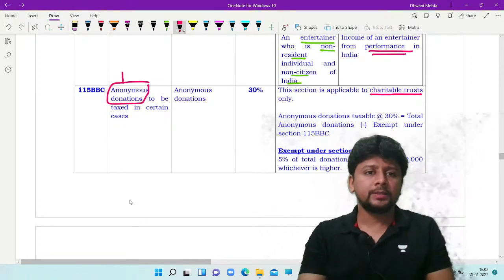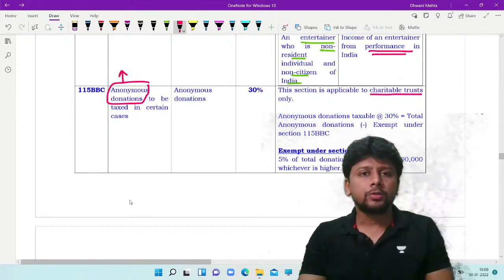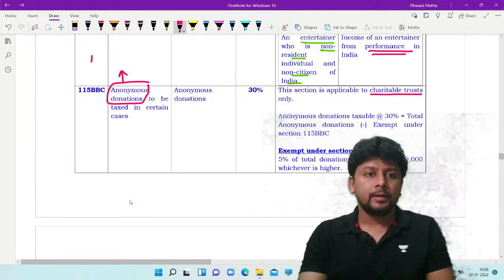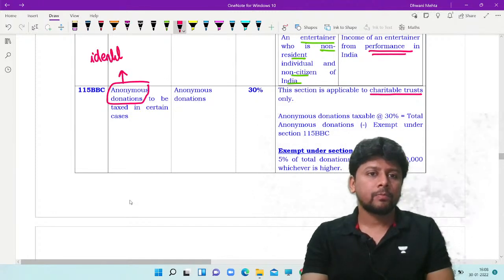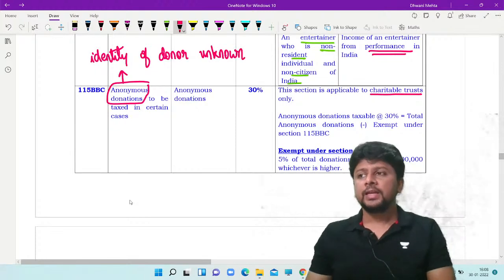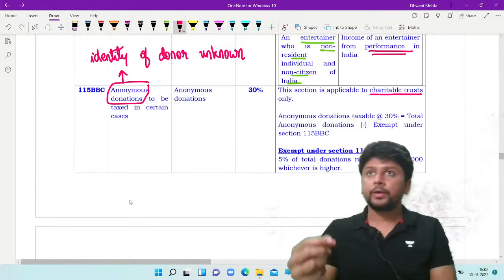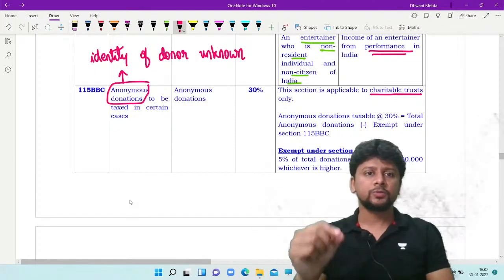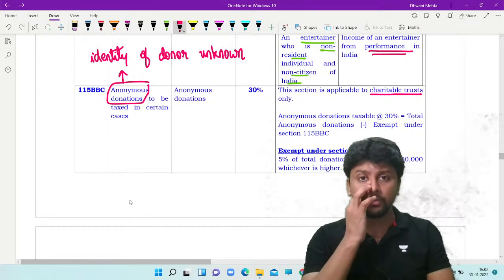Anonymous donation means we are talking about all those donations where the identity of the person donating, the donor, is unknown. Meaning the trust does not keep a record of who the person is, what his address is, what his permanent account number is.